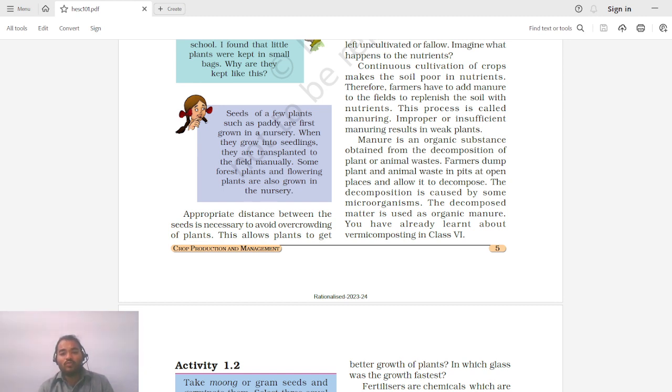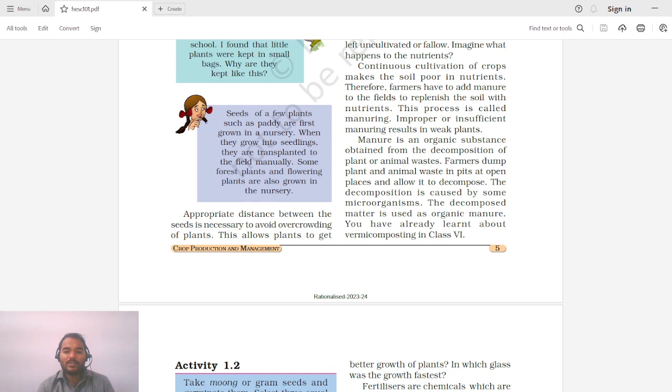It could be due to vermicomposting, or you may have seen poultry waste, which also acts as manure, or cow dung, which is waste from animals that eat plants. So cow dung, vermicompost, and even waste from poultries are manures which are high in nutrients. These are added to the soil.